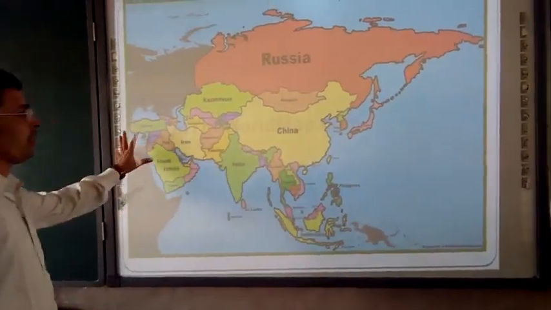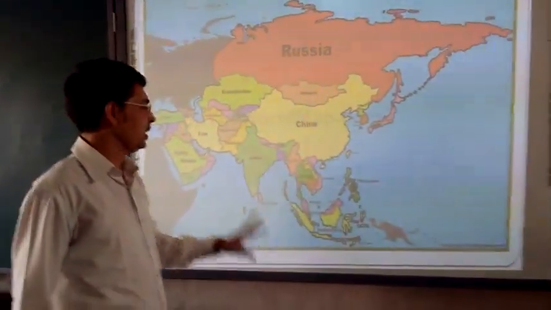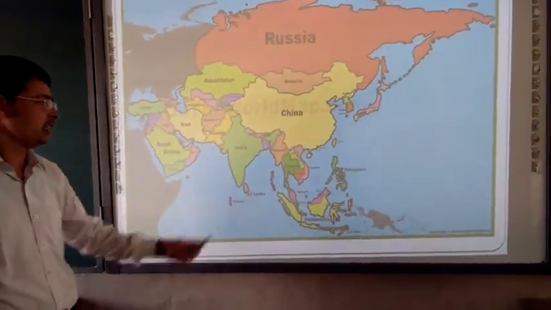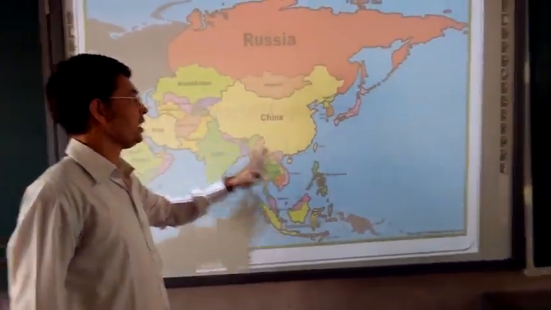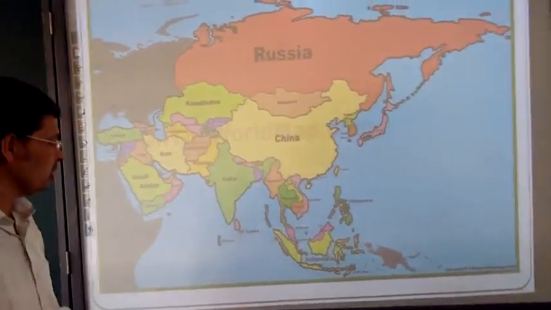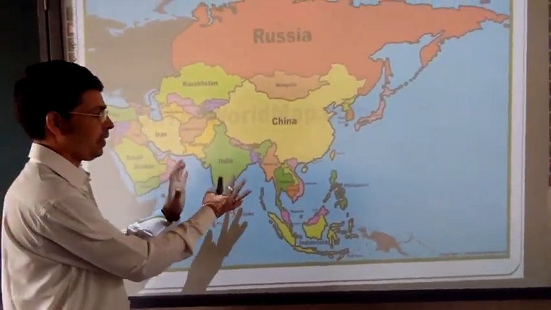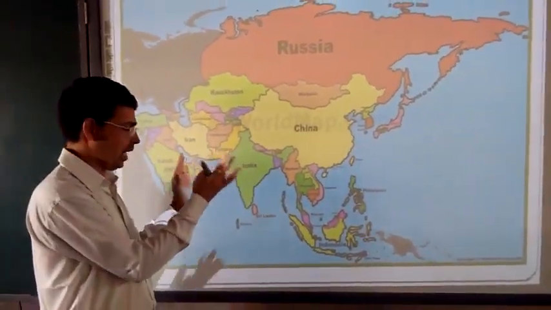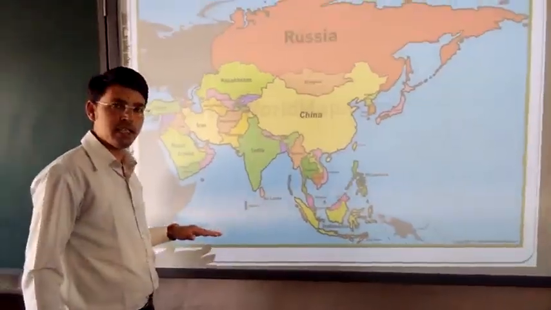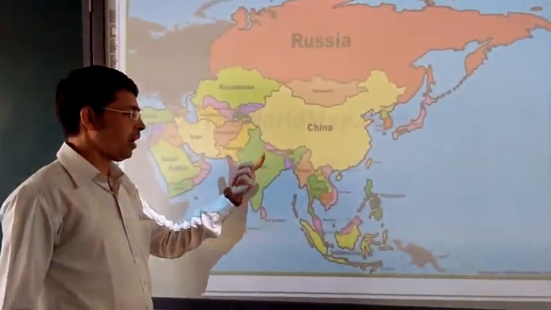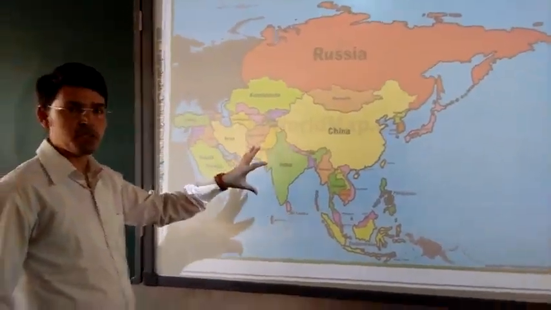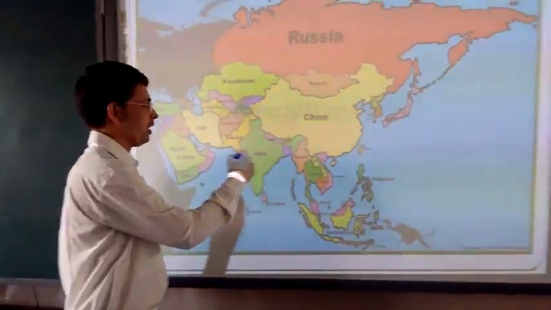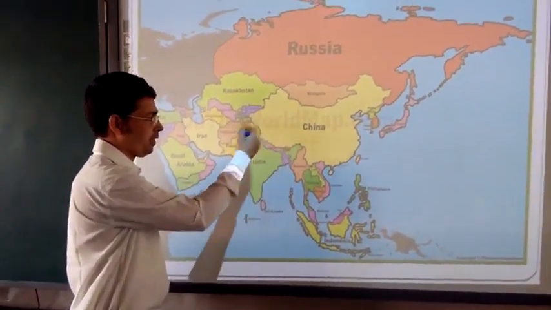So here we have the Asia map. In Asia we see India here. This is the north part, and this is the south part. In this south part India has a very good position. That's why this ocean is named after India, the Indian Ocean. So India occupies a very good position, and India is surrounded by different countries.